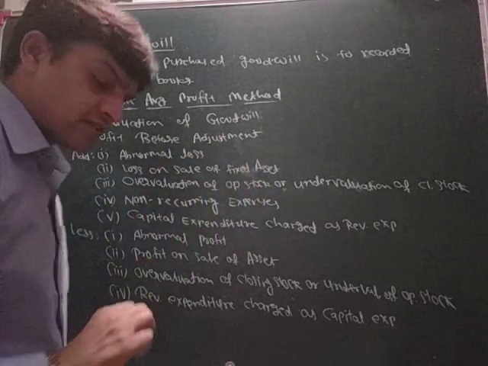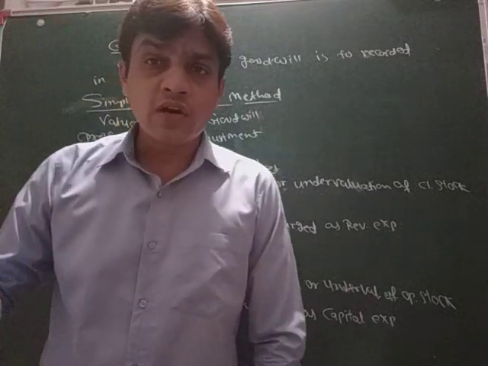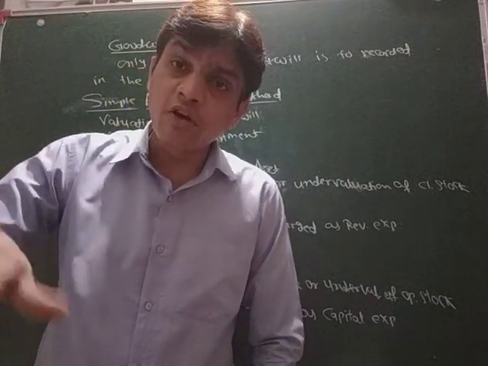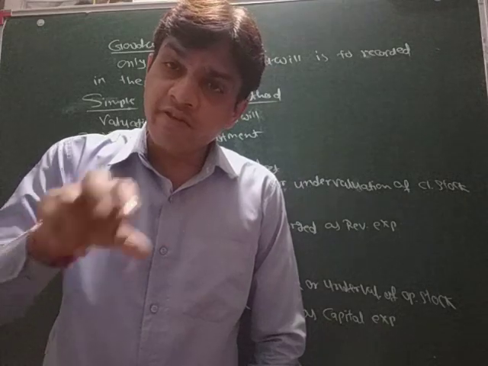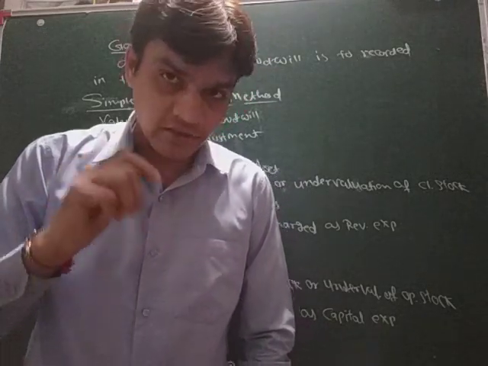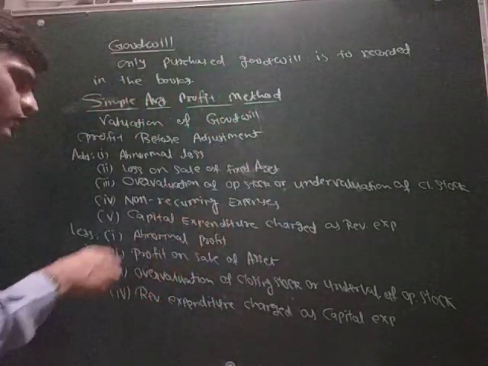Loss on sale of fixed asset. If you have sold any fixed assets at a loss, and if it is deducted from your profit, then we have to add it. That is the second adjustment.